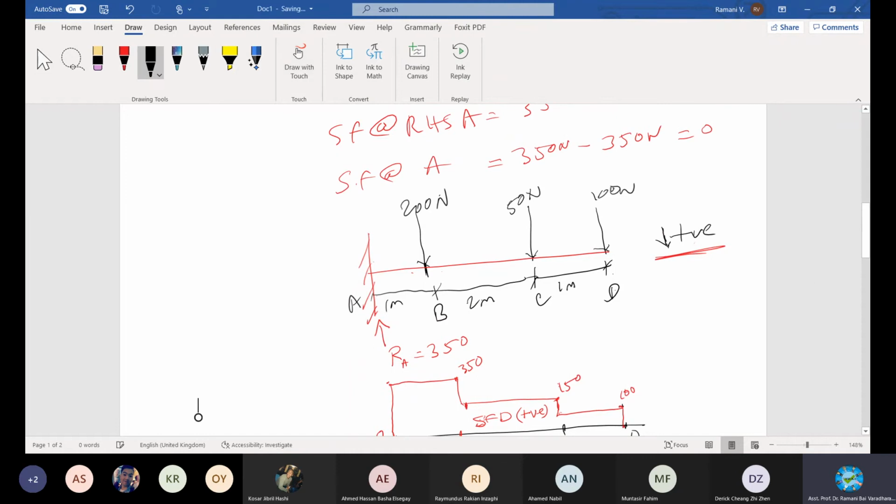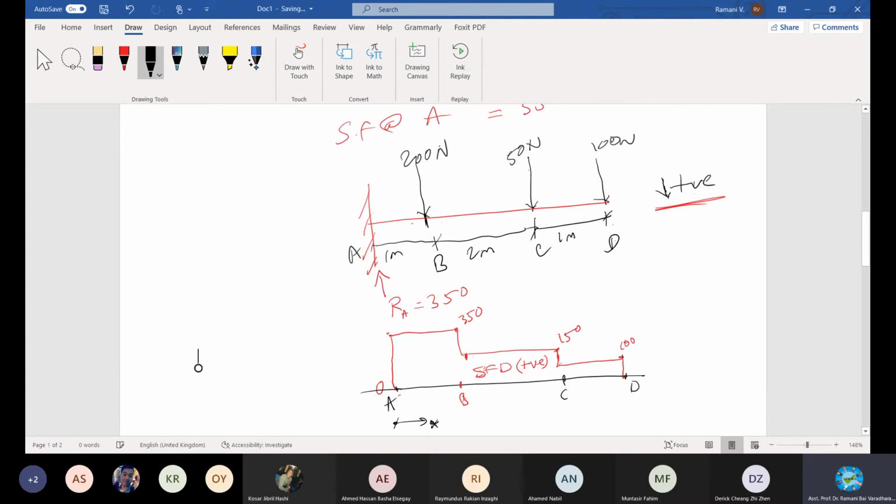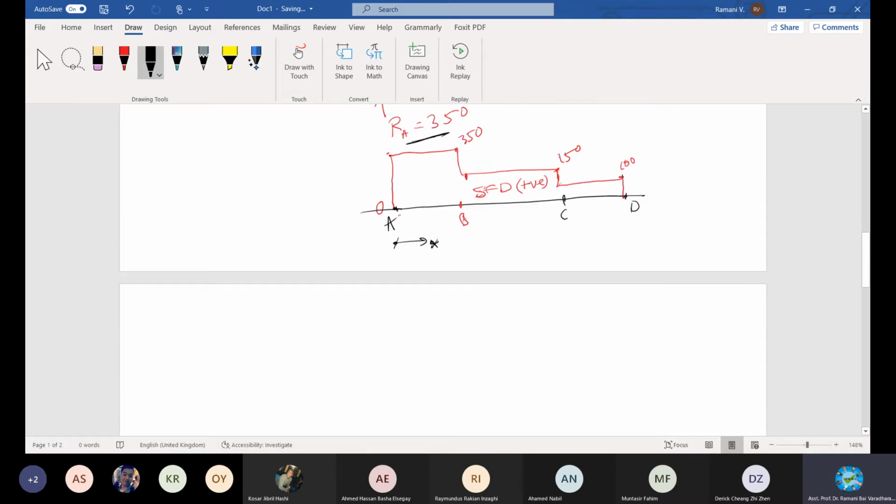See, this is my axis. We are analyzing this direction, x direction. I draw on top of this axis the value of 100, which is downward, 50 added, which is downward again, added again, because positive, I still maintain that axis above marking because it's downward. When it comes to this point at A, there is a negative upward reaction. When I add with this, it becomes 0, that's why I'm reaching down to A. This is how we are doing the shear force diagram.